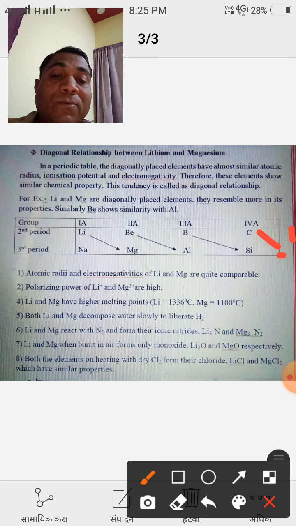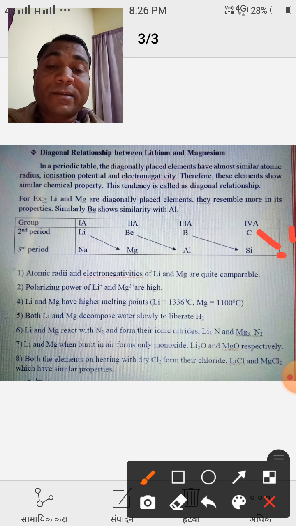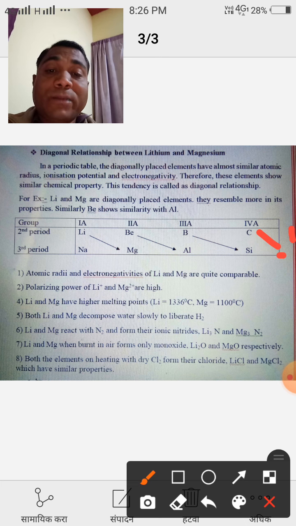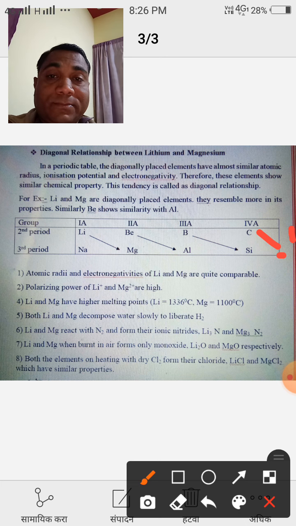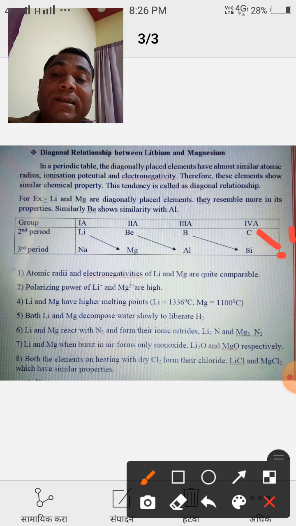Lithium has 1336 degrees centigrade and magnesium has 1100 degrees centigrade. Now the next property is that both lithium and magnesium decompose water slowly. Both lithium and magnesium metal decompose water slowly to liberate H2 gas. Now the next property: lithium and magnesium react with nitrogen and form their ionic nitrides like Li3N, Mg3N2. That means both these elements form nitrides.